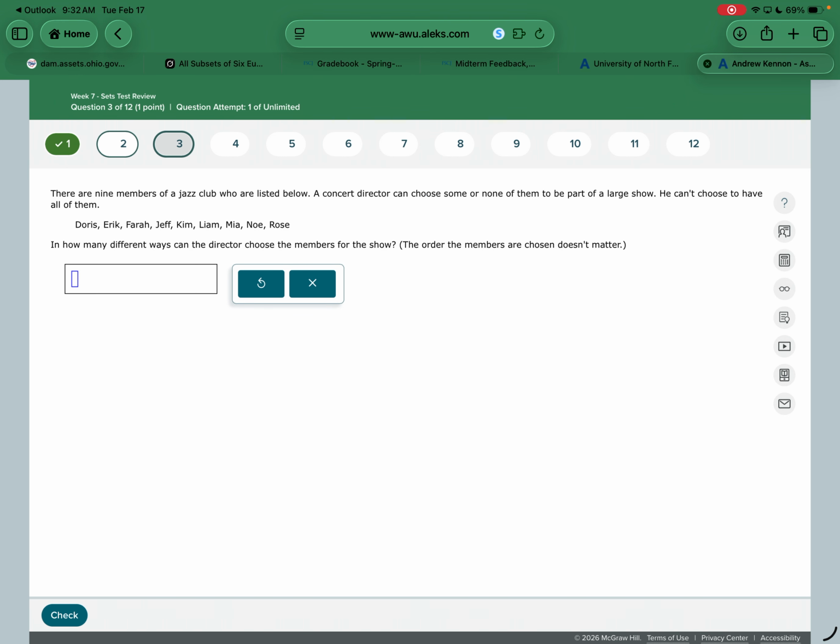All right, this is the one formula that you have to remember, but it shouldn't be too hard. There are 9 members of a jazz club who are listed below. A concert director can choose some or none of them to be part of a large show. He can't choose to have all of them.